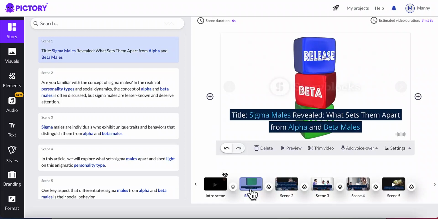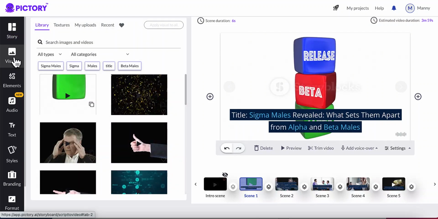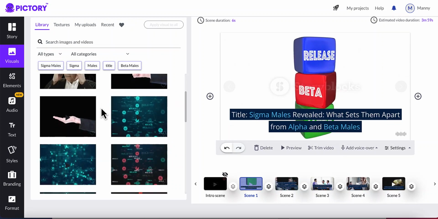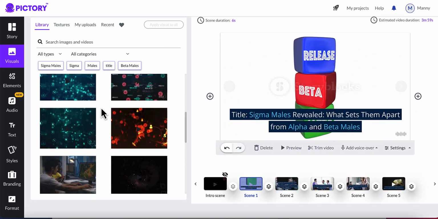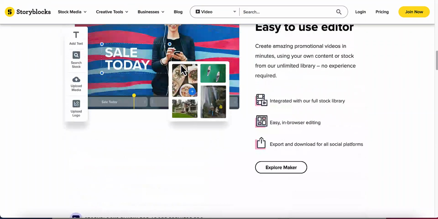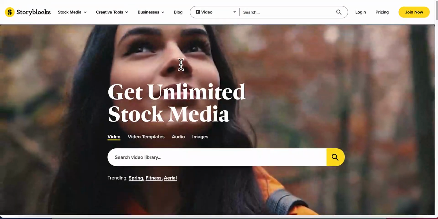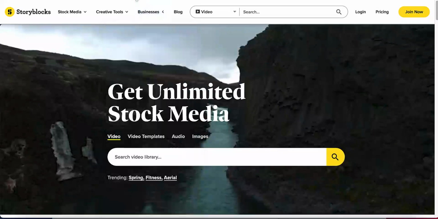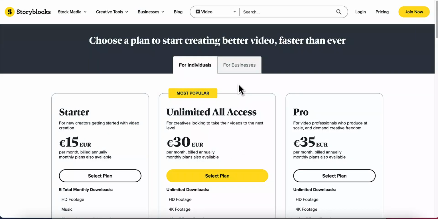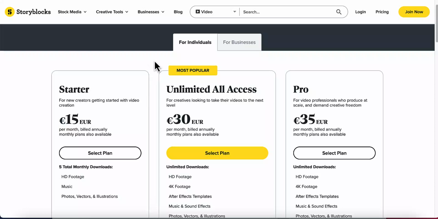And in order to change it, you select the scene and then go to this visual section from the left menu. And now you can see they're targeting keywords like Sigma male. And once you search for that specific keyword, you can see we have a lot of videos, right? And all of these videos are actually taken from Storyblocks, from this website. From this website, you can get all these videos. But the thing is, if you check the pricing of this website, you can see Storyblocks is charging about $30 a month to access their videos, and Pictory, I think they're charging a pretty reasonable price, okay?